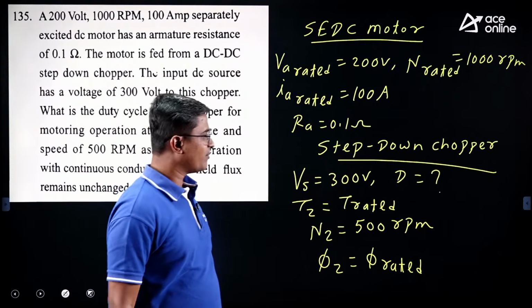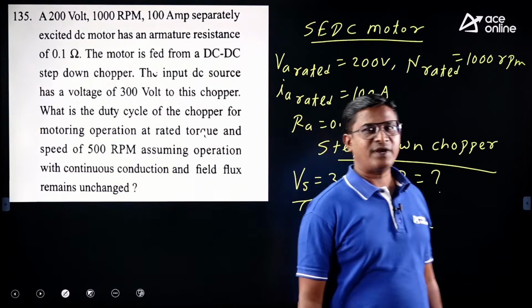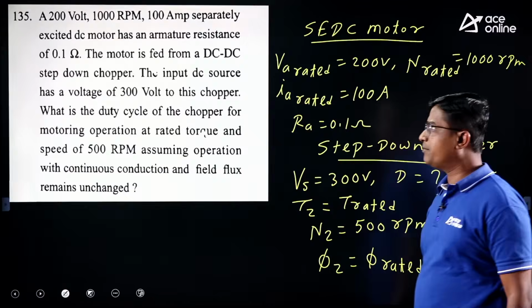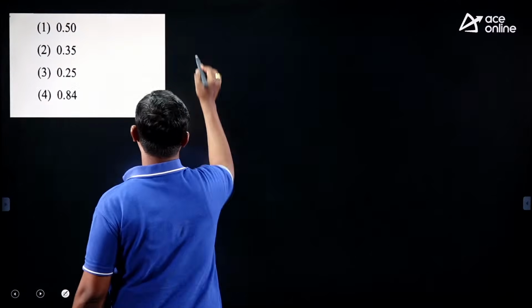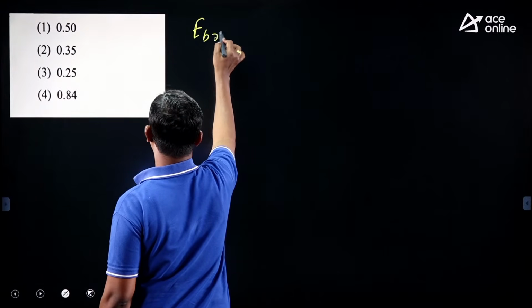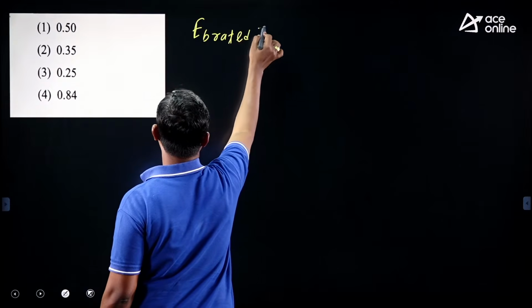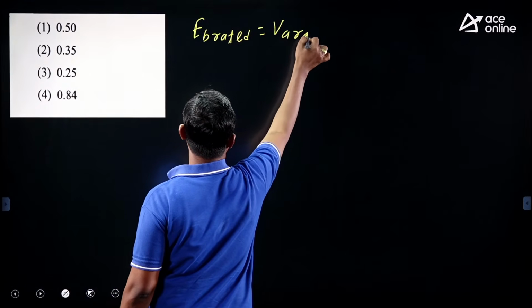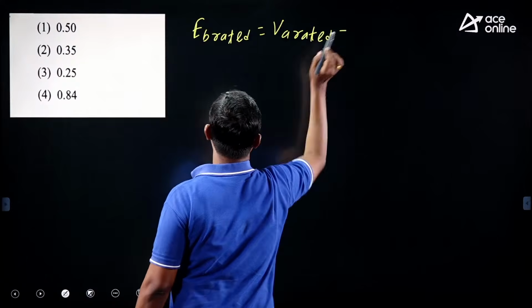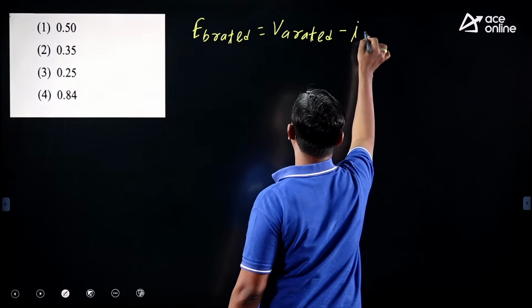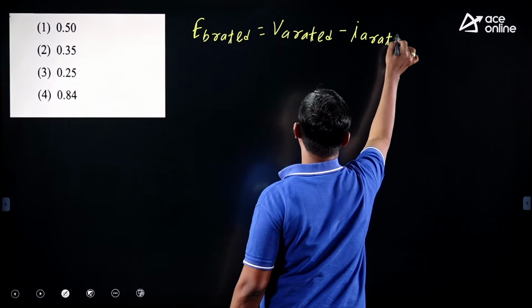First of all, from the given rated values, let us find the back EMF rated value, EB rated. It is VA rated minus IA rated into RA.